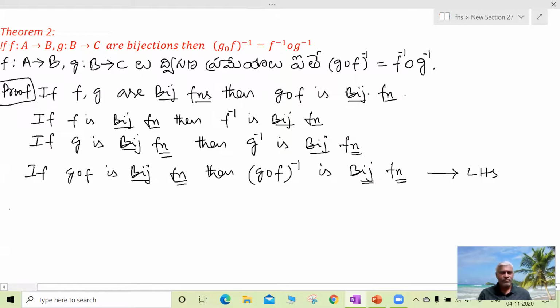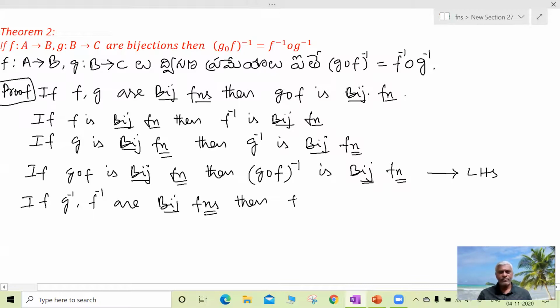Next, if g inverse and f inverse are both bijective functions, then their composite function f inverse circle g inverse is also a bijective function, based on the first theorem. Now both the left side and right side are bijective functions.